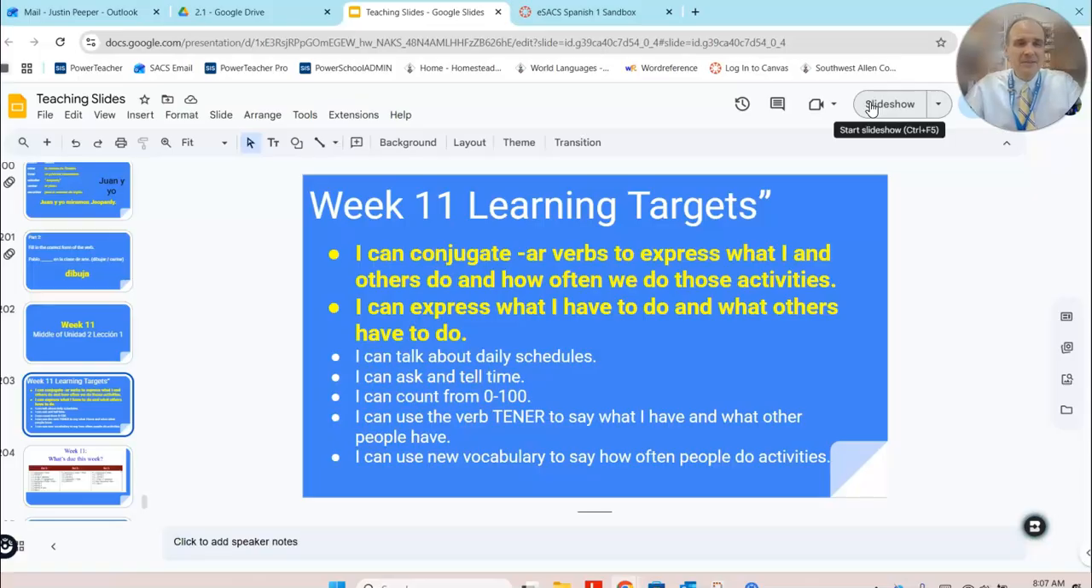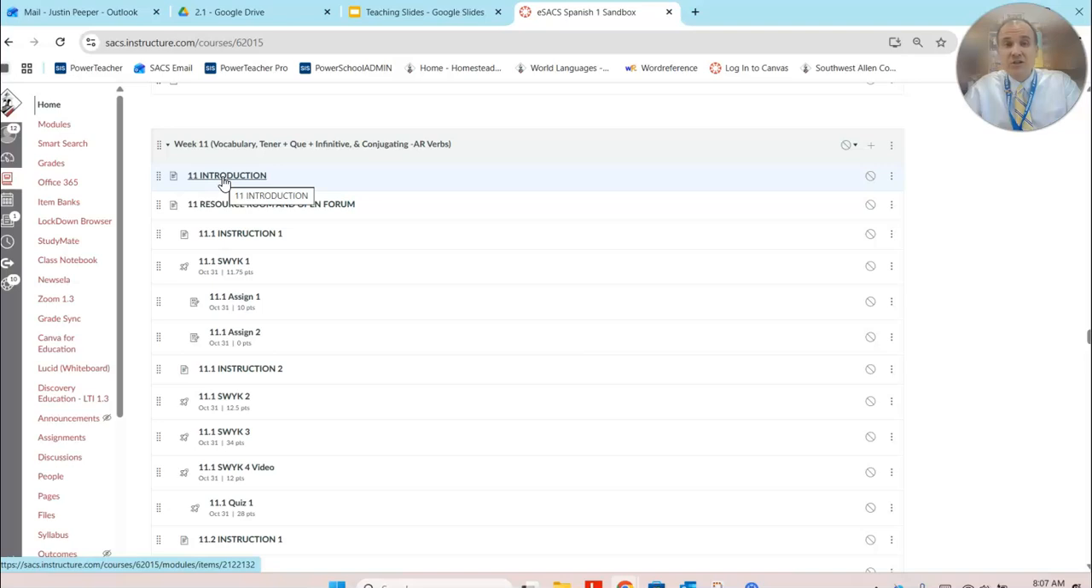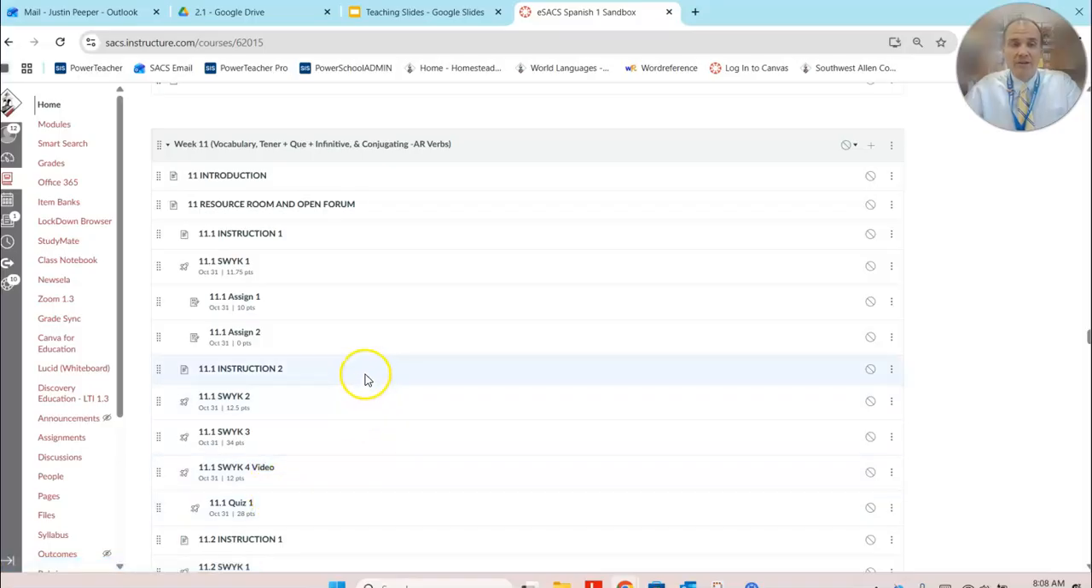Okay, let's take a look at the module and kind of walk through what you're going to see this week. All right, so we're going through the introduction now. The resource room is here with how you can find some help with office hours. And then 11.1 instruction 1 has one SWIC below it, and then two assigns. One is a bloque, one is a conjuguemos. And there's also an instruction 2 for set 1 with a SWIC that'll follow that as well, and then another video down here and a quiz that'll go with that 11.1 instruction 1.